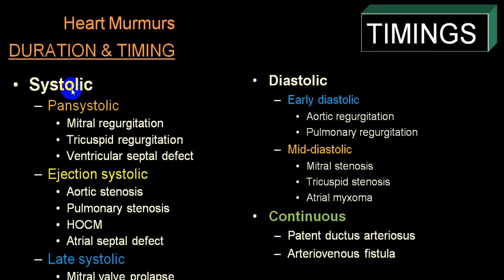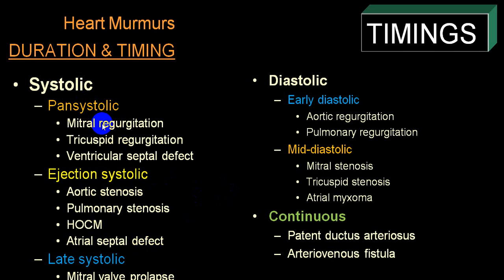Now say it is between the first heart sound and the second heart sound. If it is heard right from the beginning of the first heart sound till the second heart sound, we label that as pansystolic. If it is from the beginning of the first heart sound and ends in the mid part of systole, we call it ejection systolic. And if it is in the late part of systole, we call it late systolic. So different words are being utilized. We'll be showing you that and mentioning one or two conditions.